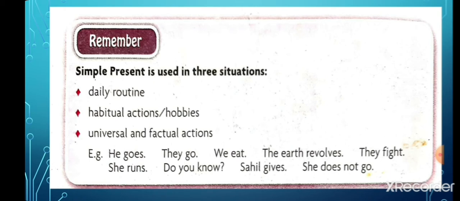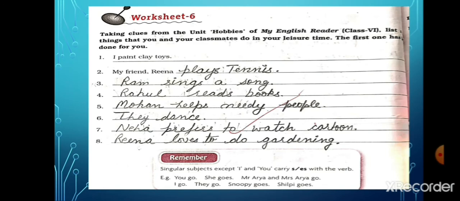Okay, for example beta, he goes, they go, we eat, the earth revolves, they fight, she runs, do you know, Sahil gives, she does not go. Okay, these are the examples. Okay, now beta, let's move on to worksheet number 6.